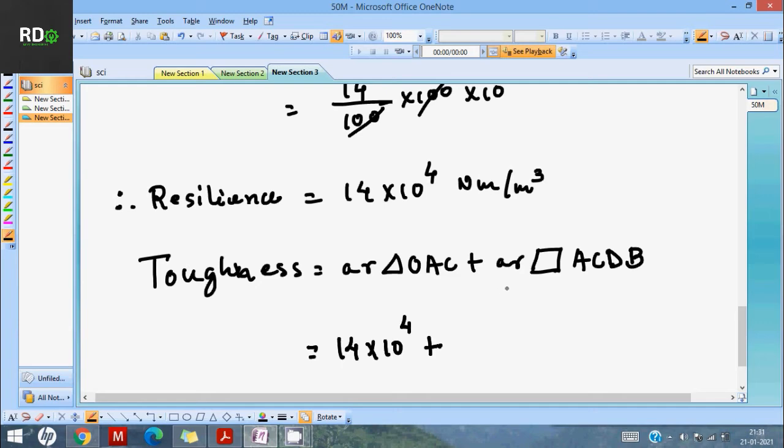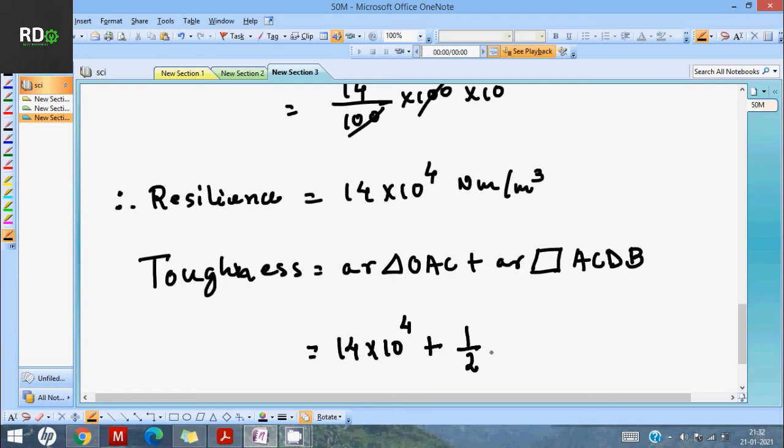Now to find out the area of the trapezium, you know the area is half, if you remember, I hope you remember, half into the addition of the two sides. If you remember, please try to recollect. We will use that formula.